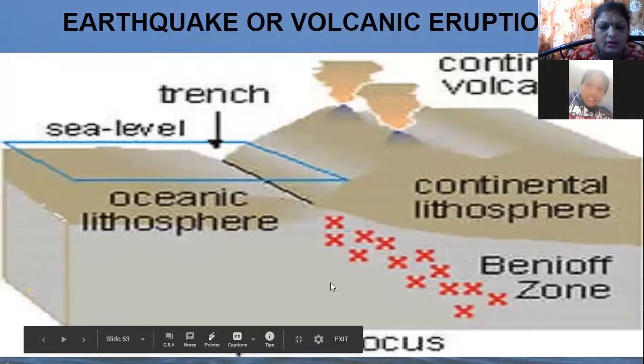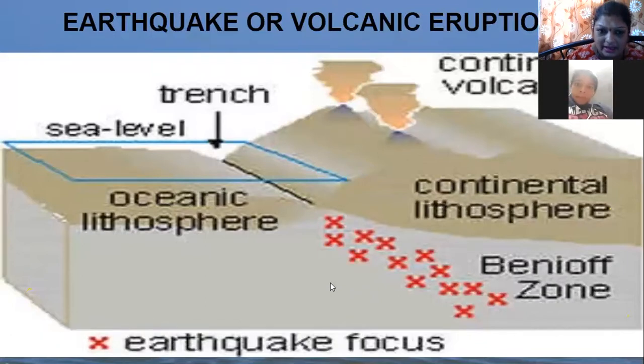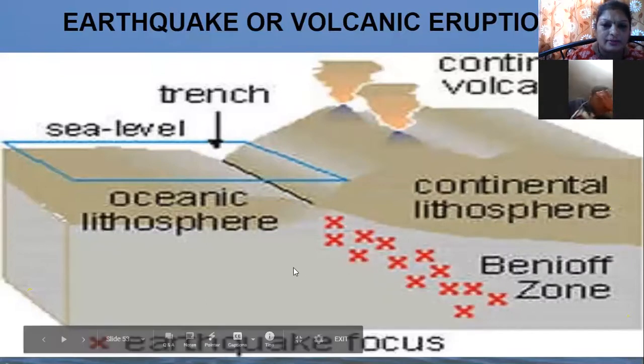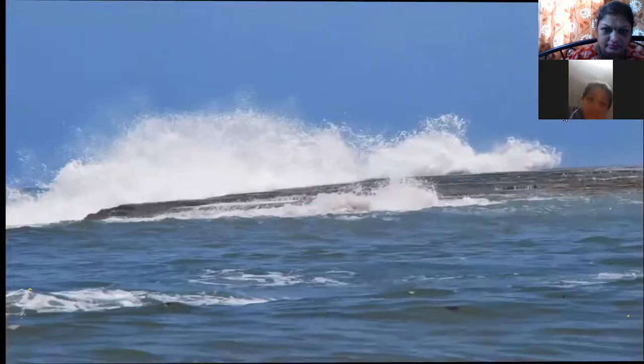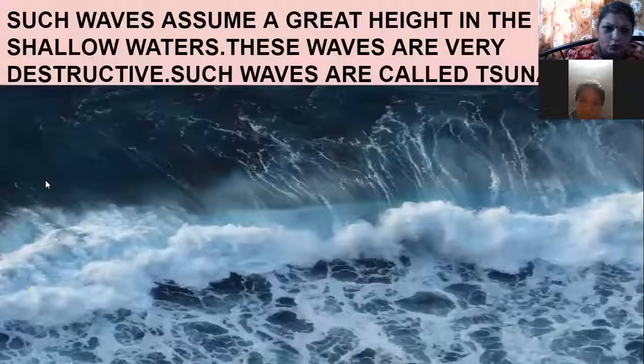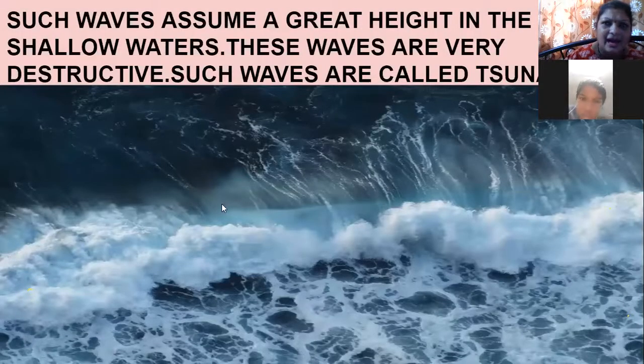And when this volcanic eruption or earthquake takes place, they will generate huge tall waves, which are called tsunamis. Such huge waves with a great height in the shallow waters will be generated. And these waves are very destructive. They will destroy the houses around. Usually the coastal areas have the danger of these waves. So these destructive waves are tall, and these waves are called tsunamis.